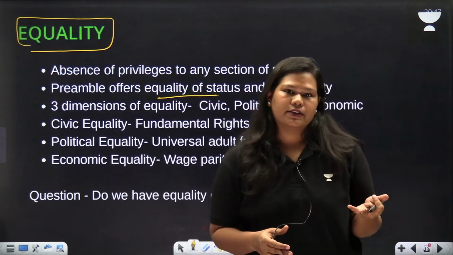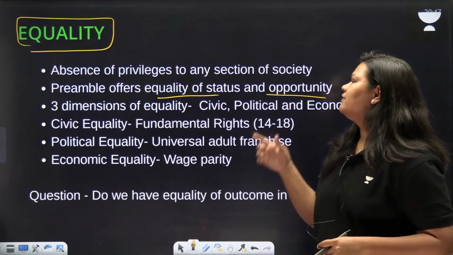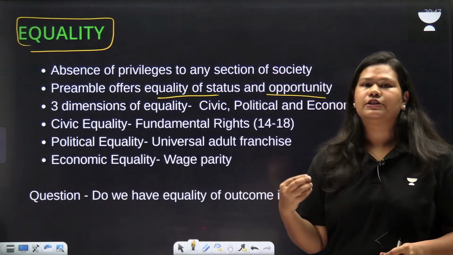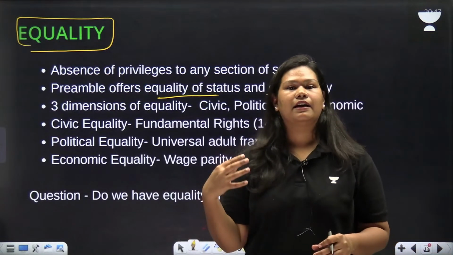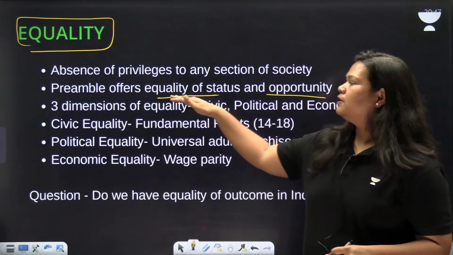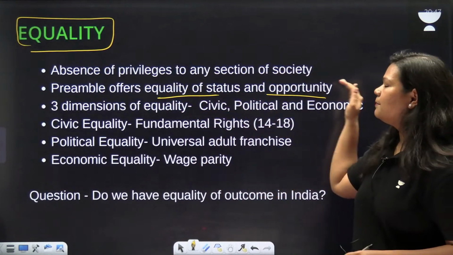All are equal in the eyes of law. Also, we have equality of opportunity, which means that we have equality of opportunity in terms of public employment. We have equality of opportunity in terms of education. So this is what Preamble offers, equality of status and opportunity.